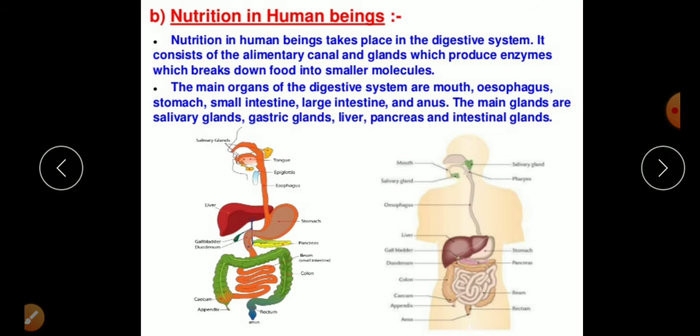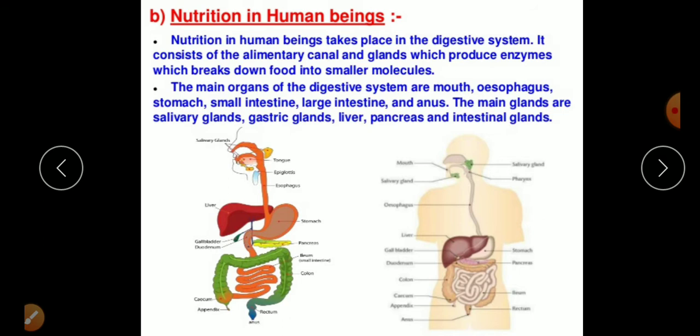In holozoic nutrition, we take the whole food inside the body and then digest it. The same happens in humans as well. Besides that, in lion, in cat, most animals have the holozoic mode of nutrition.